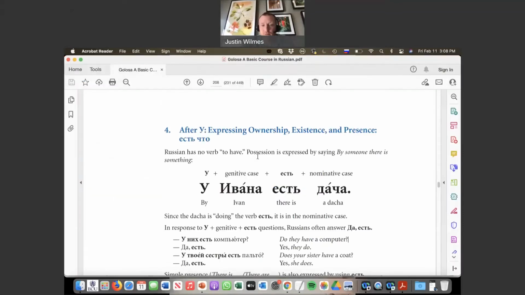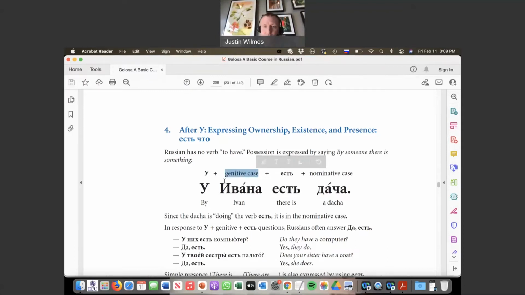On page 208, it introduces the first scenario. That's the у construction. So let's go ahead and read through that. After у, expressing ownership, existence, and presence. Russian has no verb to have. So in English, this is an actual verb. I have, you have, he has, right? Russian doesn't do it that way. It expresses it a different way. Possession is expressed by saying, by someone there is something. So, у literally means by. By Ivan there is a dacha. У Ивана есть дача. And у always requires the genitive case of the thing that comes after it, right?